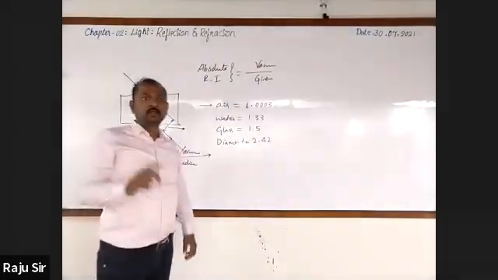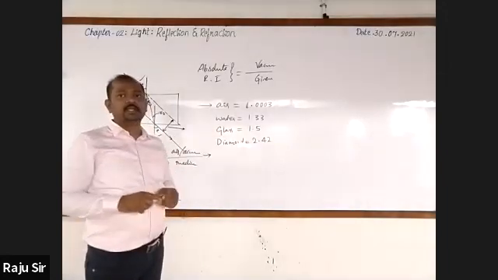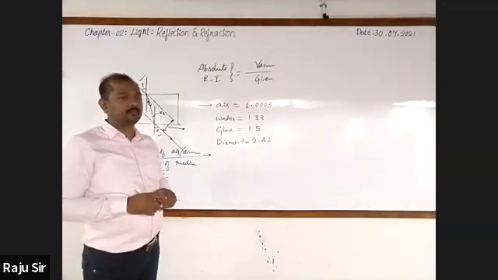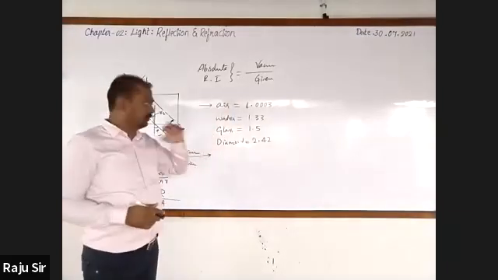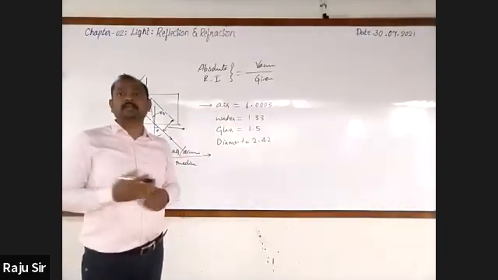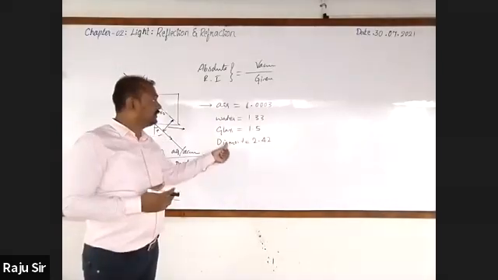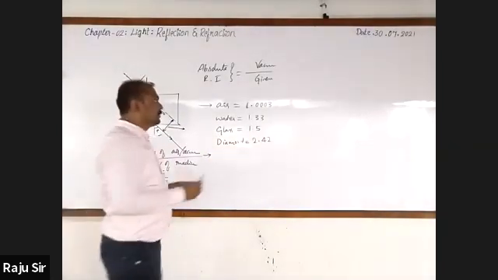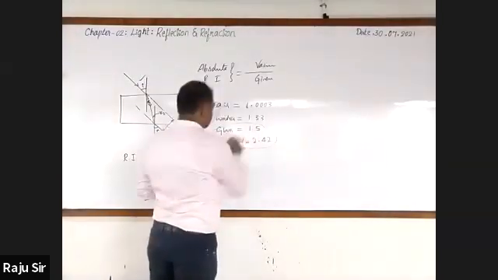Got it? Then which among these is optically rarer medium? Air. And diamond is an optically denser medium. Followed?